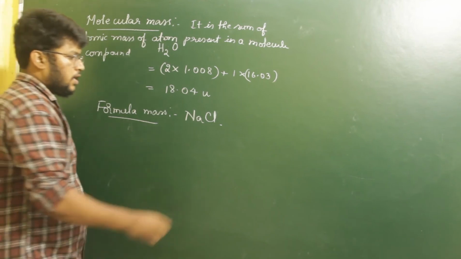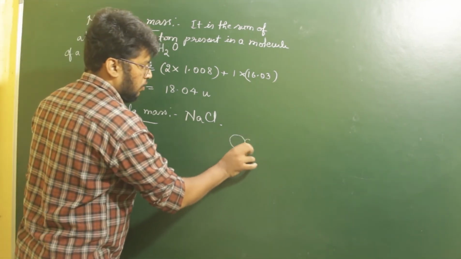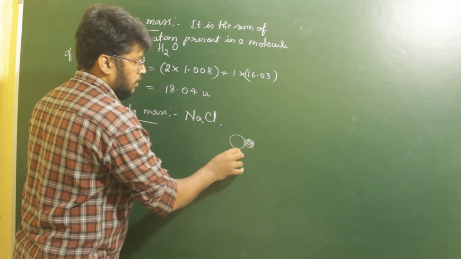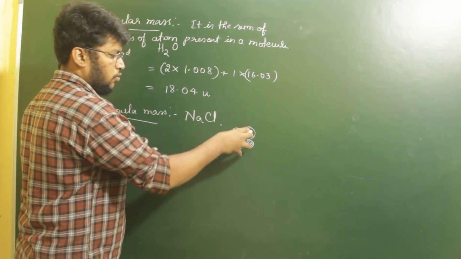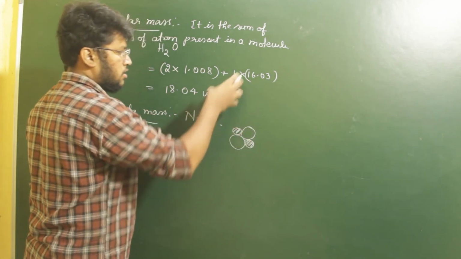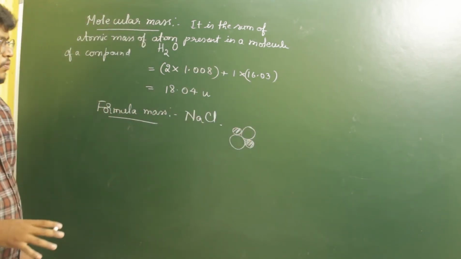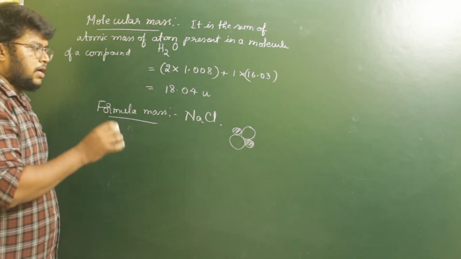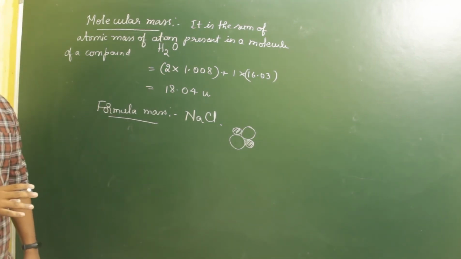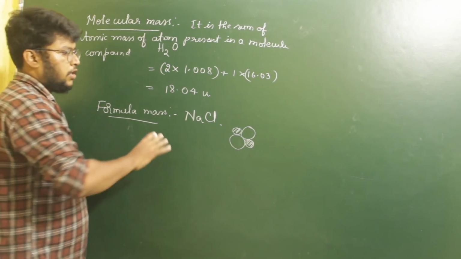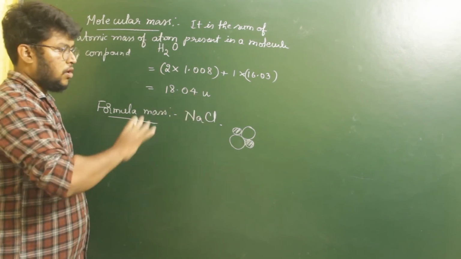So what we do is we arrange sodium atoms and chlorine atoms one after the other in 3 dimensions, like this. Similarly, we will have more atoms in this direction and in this direction. So in all 3 directions, we arrange each of the sodium and chlorine atoms such that it forms a solid.